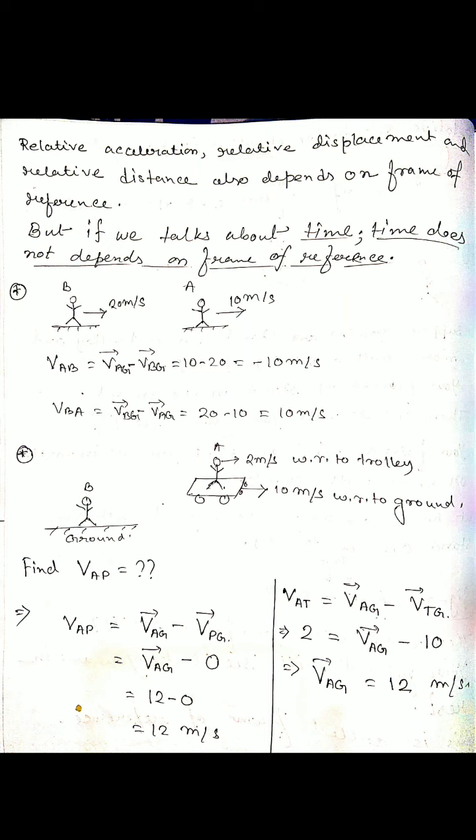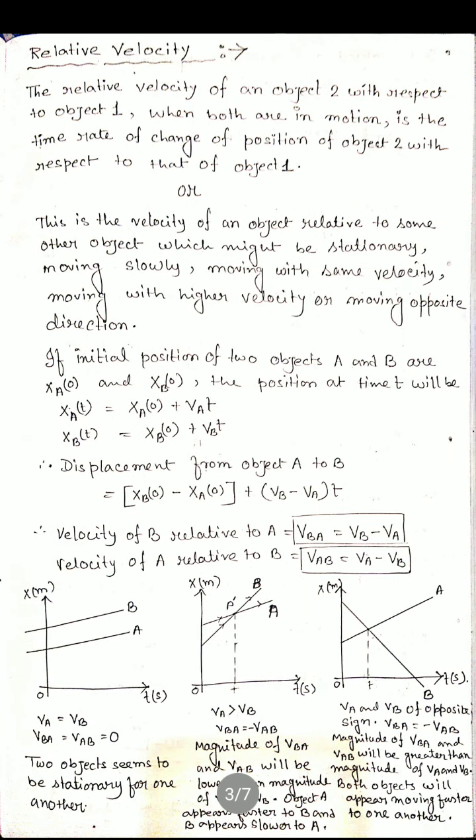Understood? Okay. So how can we write the definition of relative velocity? Two definitions are there; you can write any one. The relative velocity of object 2 with respect to object 1, where object 2 is your friend Pintu and object 1 is you, when both are in motion, is the time rate of change of position of object 2 with respect to that of object 1. Or you can say that this is the velocity of an object relative to some other object.